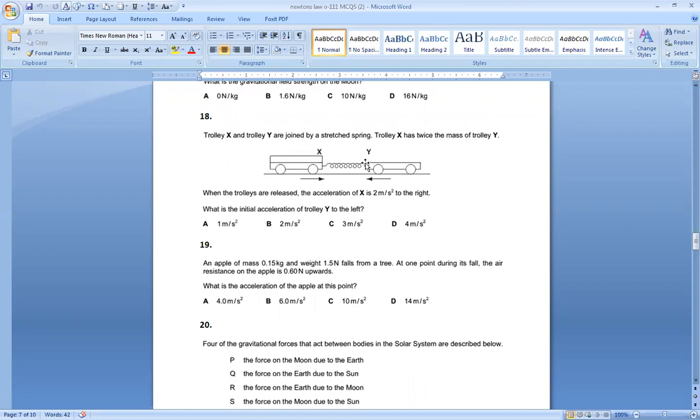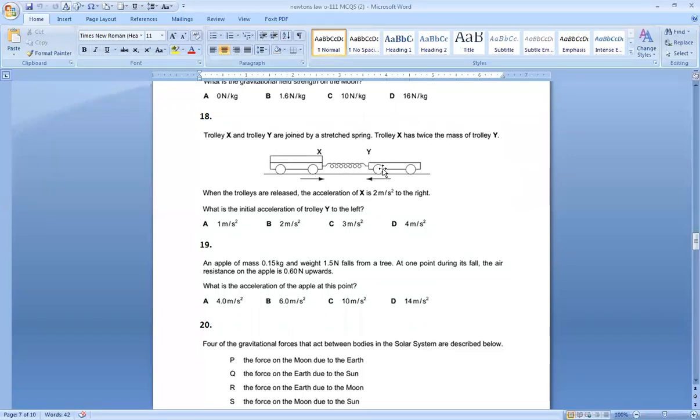But the force of the spring is same on both. Acceleration of X is 2. If it is accelerating at 2 meter per second square, because the mass of Y is half the mass of X, so its acceleration must be double.